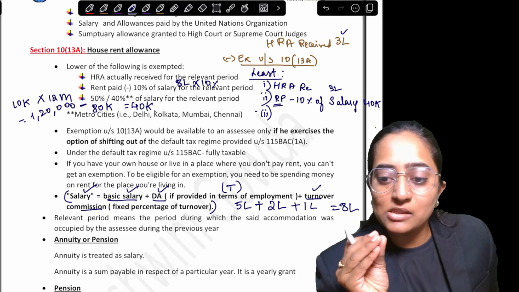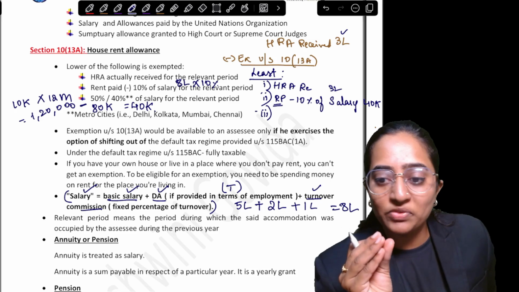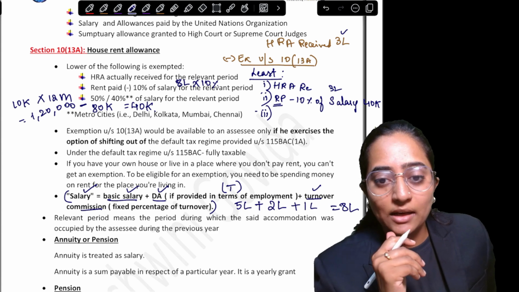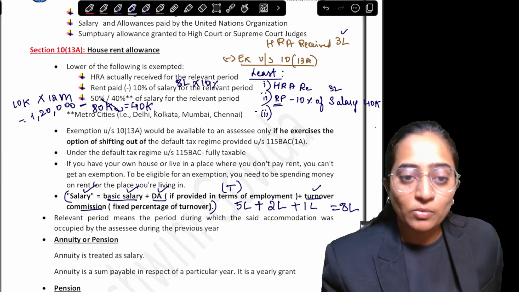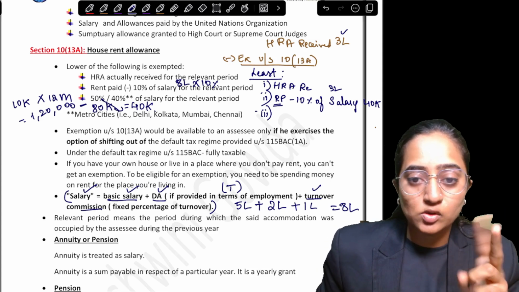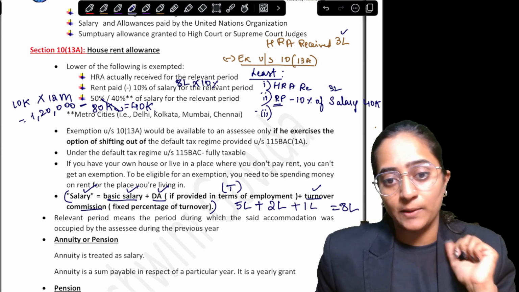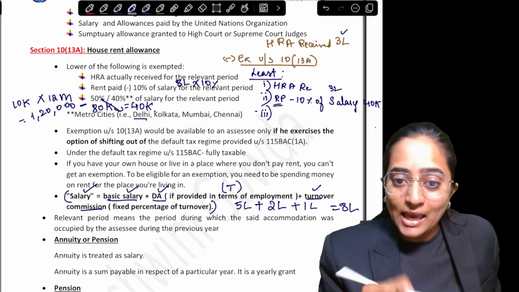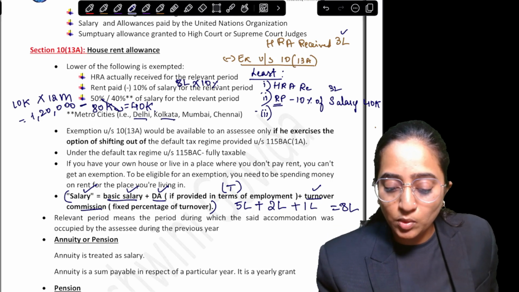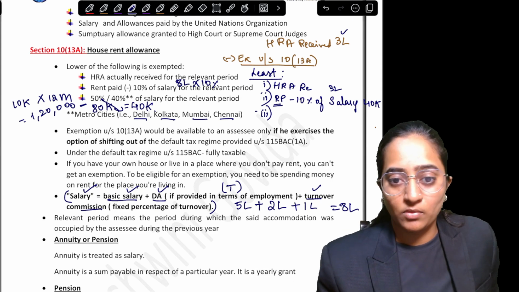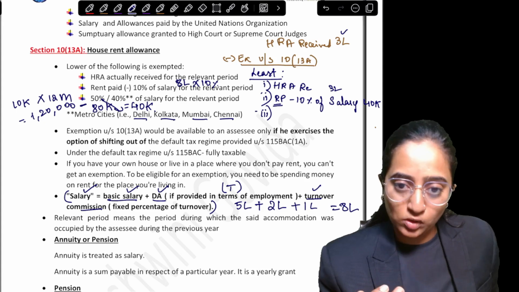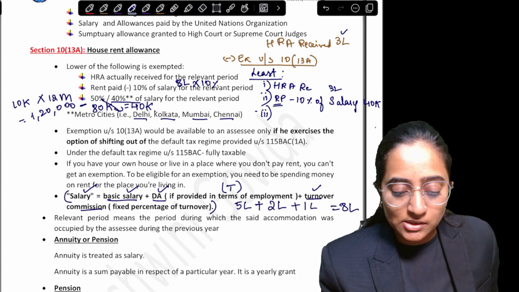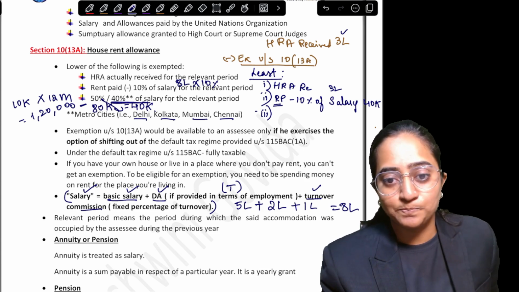The third point would be 50% or 40% of the salary. When do you consider 50% of the salary? When it is a metro city, remember. You will either consider 50 or 40. It is not and, it is or. Either 50 or 40. 50% comes into the picture when you are staying in Delhi, Kolkata, Mumbai or Chennai and you are paying rent there. If it is other than these four metro cities, whichever place it might be, it is going to be considered as 40% of salary.